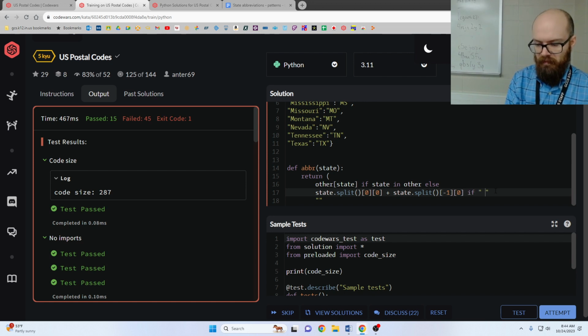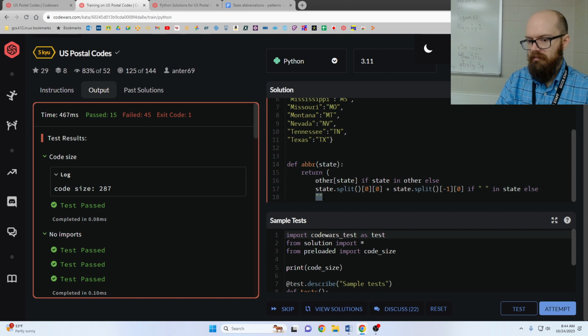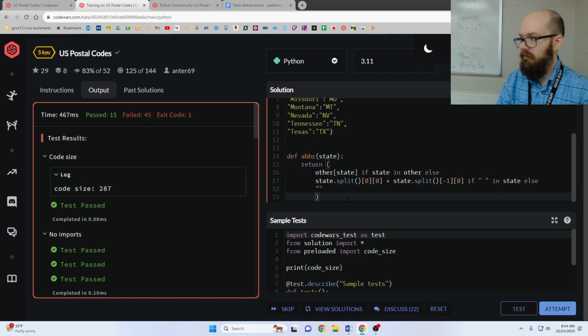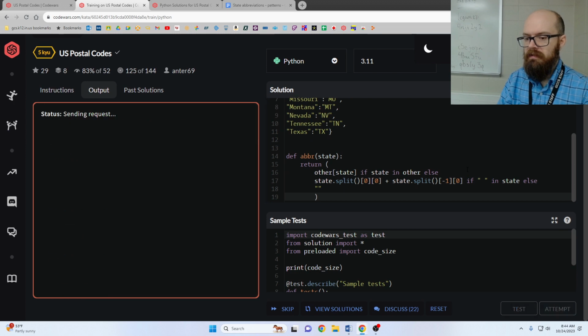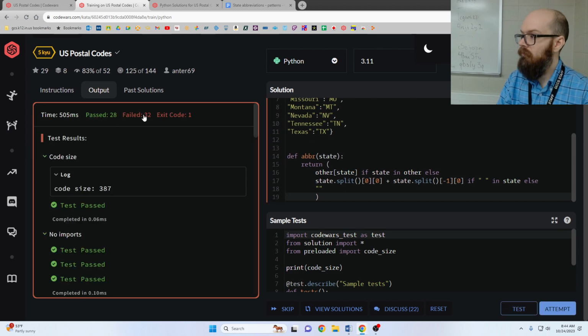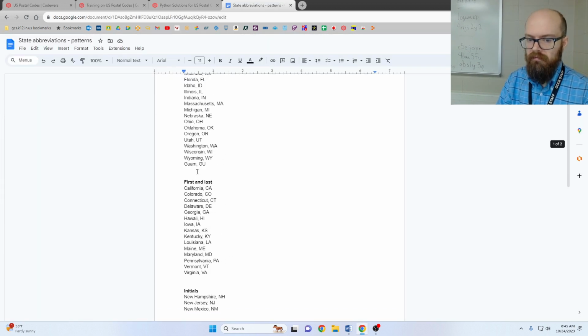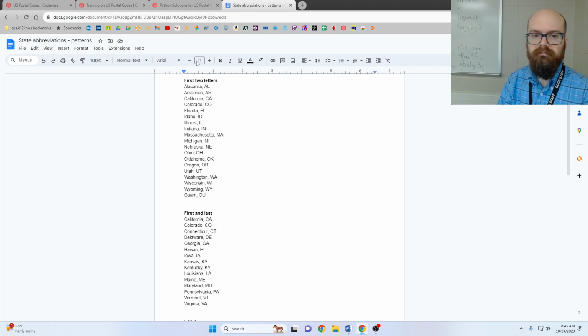If space in state, else. I've just got our empty string as a fallback, but of course at the end we won't have that. Now if I hit attempt, I should get about half of them. Yeah, we get about half of them because we've done 2 of our 4 categories.